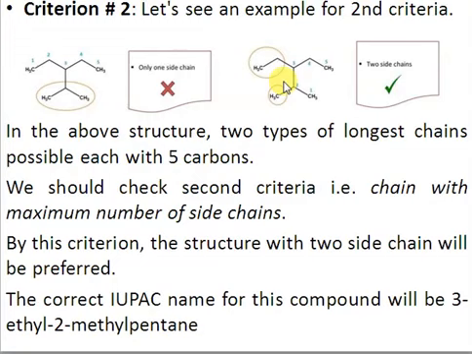So whenever you have confusion whether you will select this chain or that chain, there are 2 criteria. Number 1, you must select the chain that has the maximum number of functional groups, and second, you must select the chain that has the maximum number of side chains. So the correct name for this will be 3-ethyl-2-methylpentane, right? So this is about the 3rd rule.